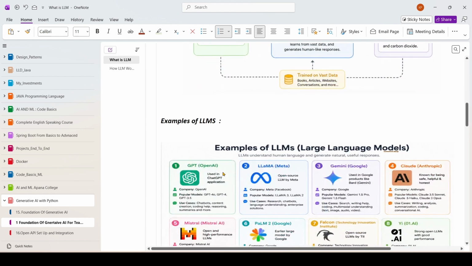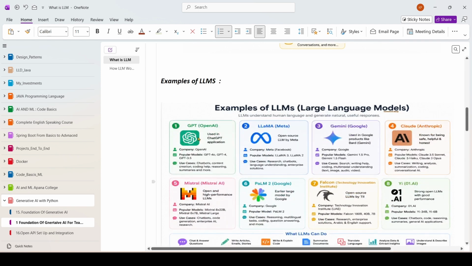In today's world, there are plenty of large language models. We have a company called OpenAI, which has models like GPT-4o, GPT-4, GPT 3.5. Google has Gemini 1.5 Pro, Gemini 1.5 Flash. Then Anthropic has Claude Sonnet 3.5, Claude Sonnet 4, and so on. So these companies built large language models. They basically have different capabilities.